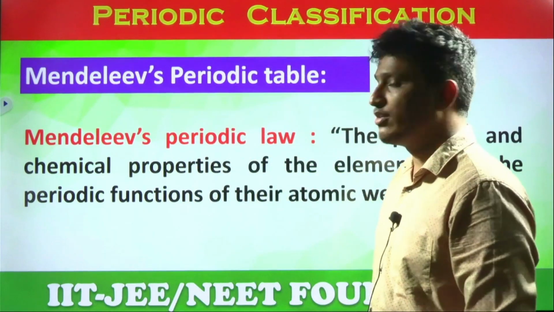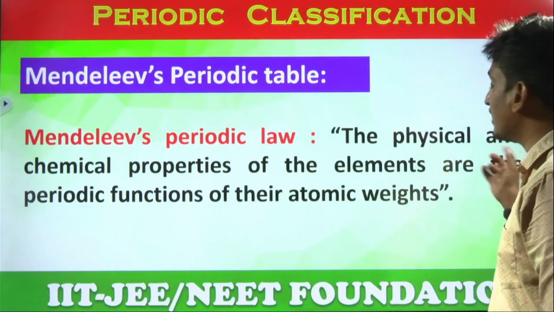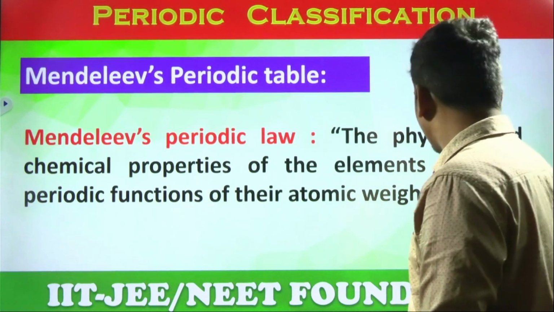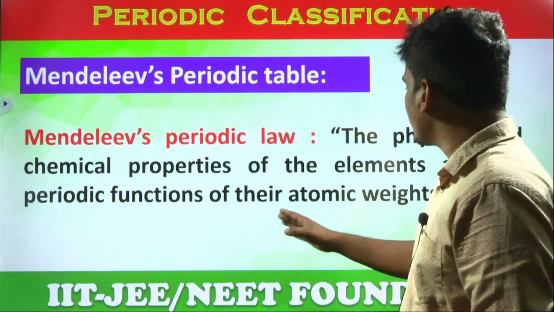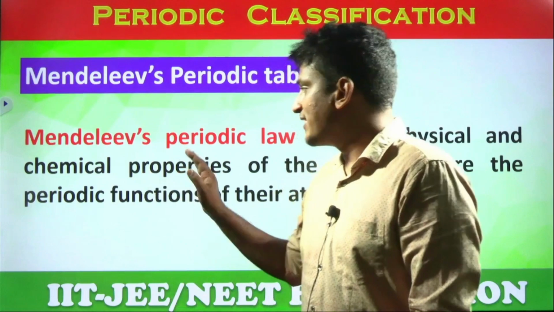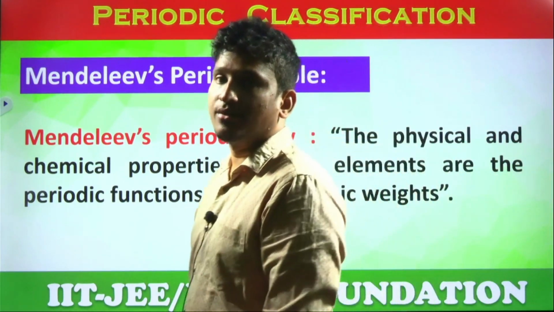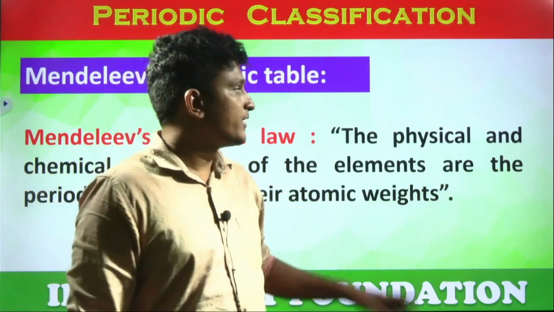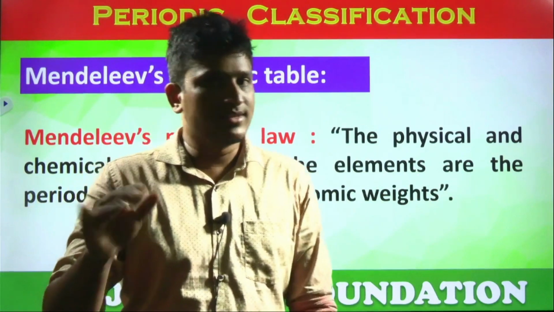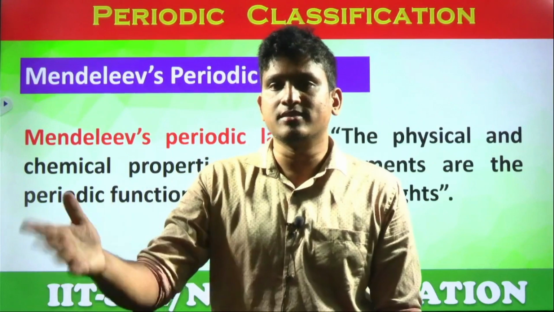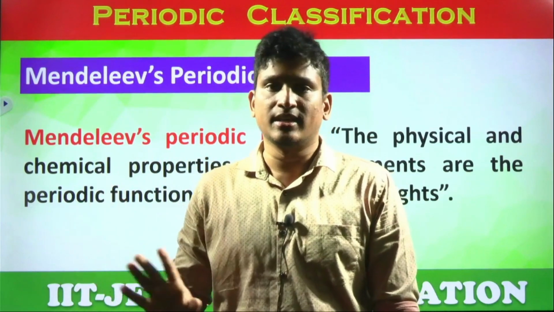So Mendeleev's periodic law. Look at the law, students. What does the law say? The physical and chemical properties of the elements are the periodic functions of their atomic weights. What is the meaning of this law? Once again, read the physical. What are physical properties? Melting point, boiling point, density, solubility, color, everything, taste.